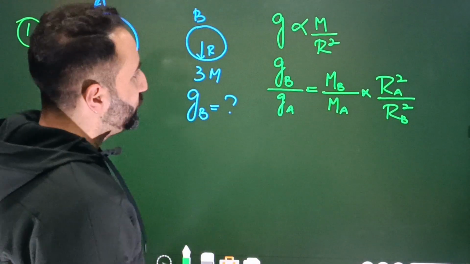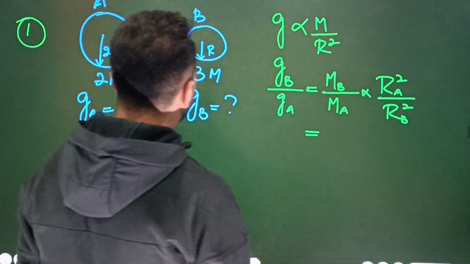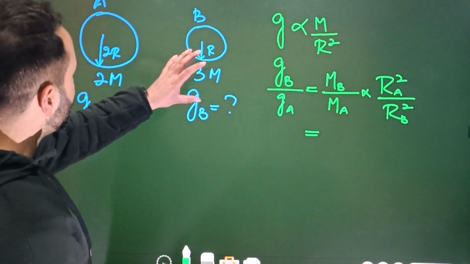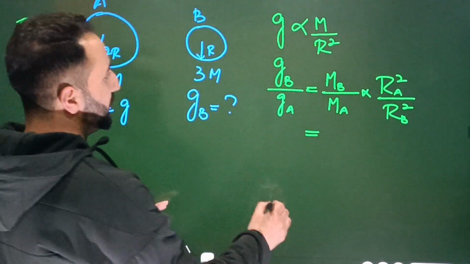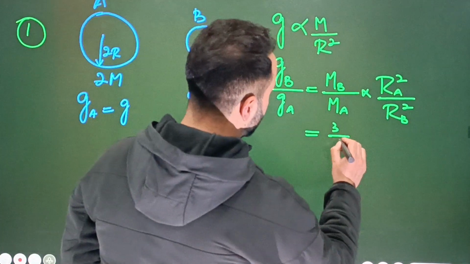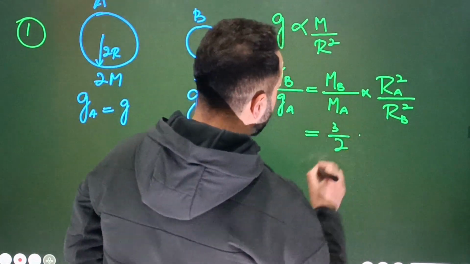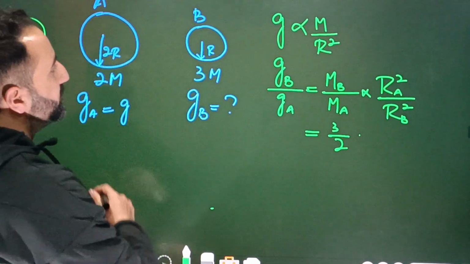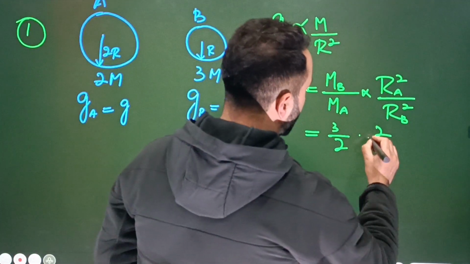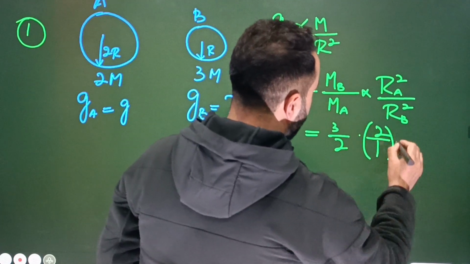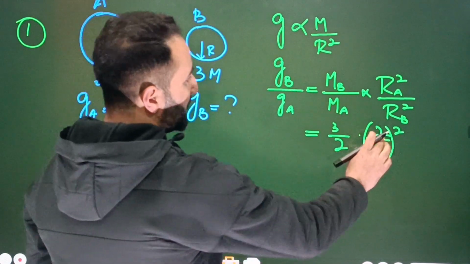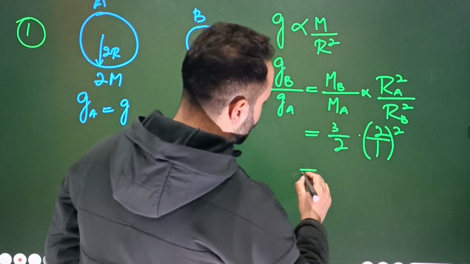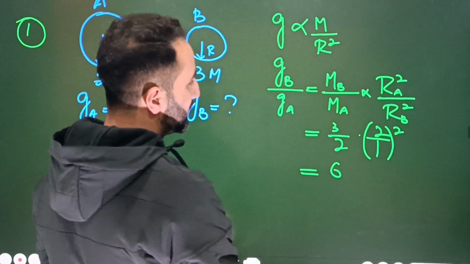Now you see what is the mass of planet B and what is the mass of planet A. This is 3m, this is 2m. 3m by 2m is simply 3 by 2. Then multiplied by, what about RA and RB? RA is equal to 2R and RB is equal to R. So I will write 2 divided by 1 whole square. 1 2 will cancel with 1 2, 2 3s are 6. So the ratio will be simply equal to 6, or the answer will be 6.